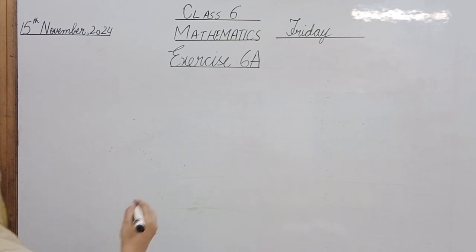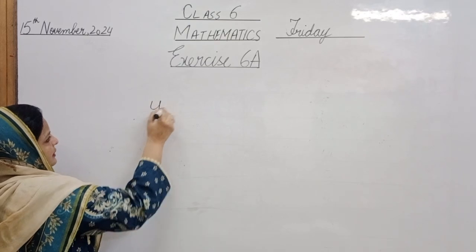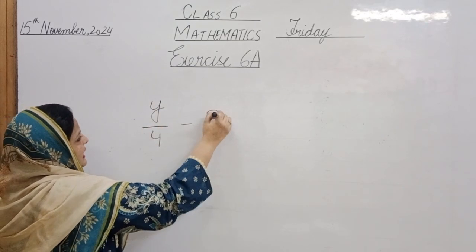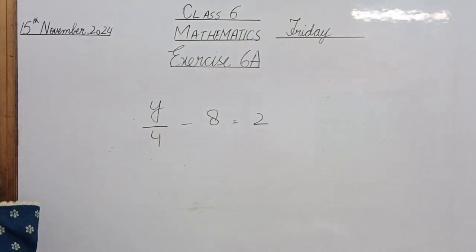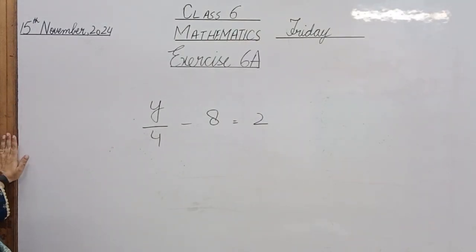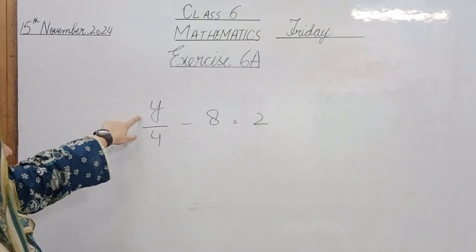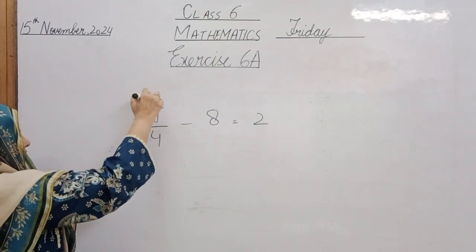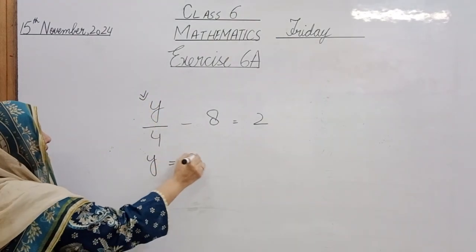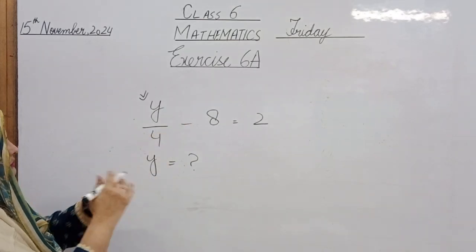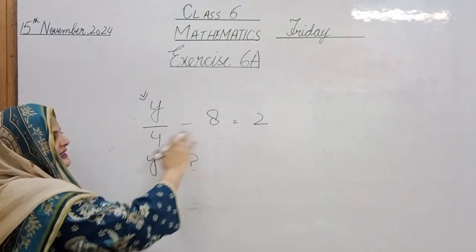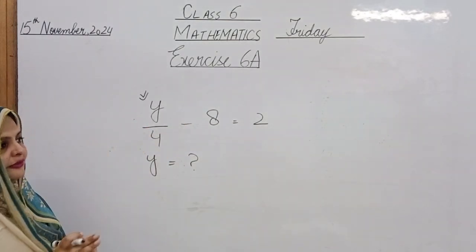This is, let's see, y over 4 minus 8 is equal to 2. Now what is the variable here? Zainab, what is the variable here? Yes, it is y. Good. y is the variable and we have to find its value by doing some upside down operations with these numbers, and we'll get the value of y.